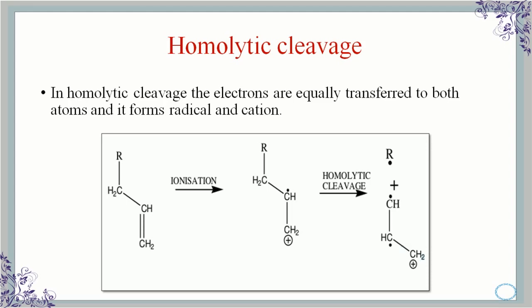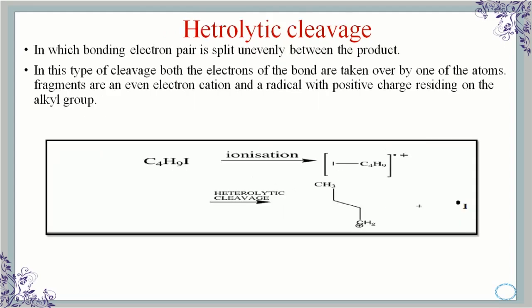Heterolytic cleavage: the bond breaks in such a fashion that the originally shared pair of electrons remains with one of the fragments. The fragment gains both bonding electrons, while the other fragment loses the electron. So here the uneven splitting of the electron pair takes place.